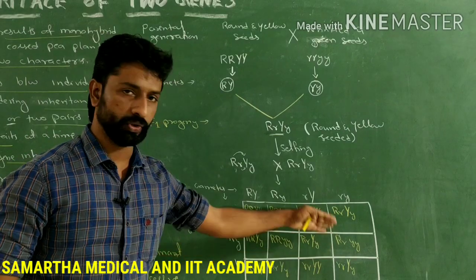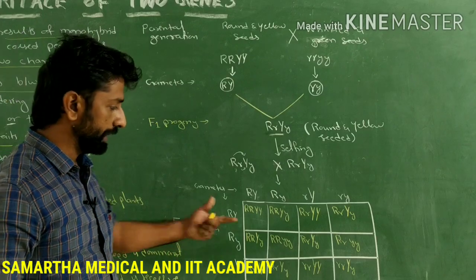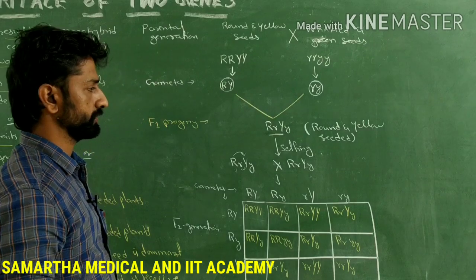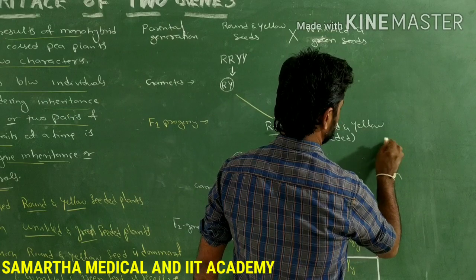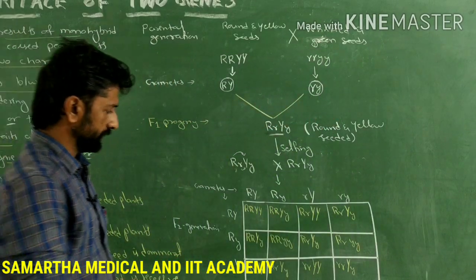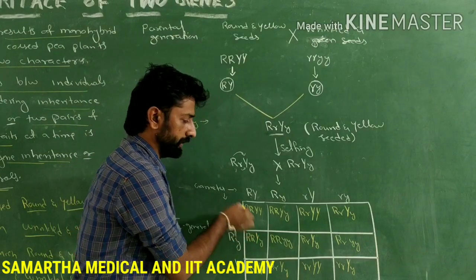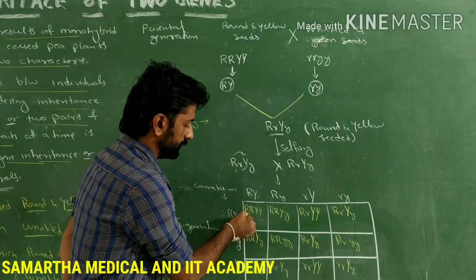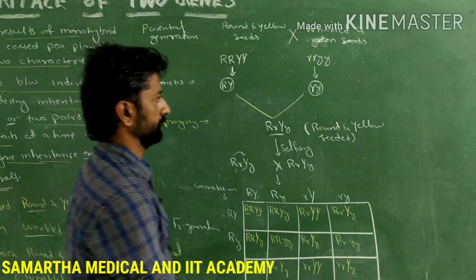So based on this checkerboard or the Punnett square, can we calculate the phenotypic ratio and then the genotypic ratio? So let's write that phenotypic ratio and then the genotypic ratio now. So first let's count the phenotypic ratio. Wherever at least a single capital R is there, a dominant allele is there, those seeds will be round. So here the round and yellow. So let's write that one first.